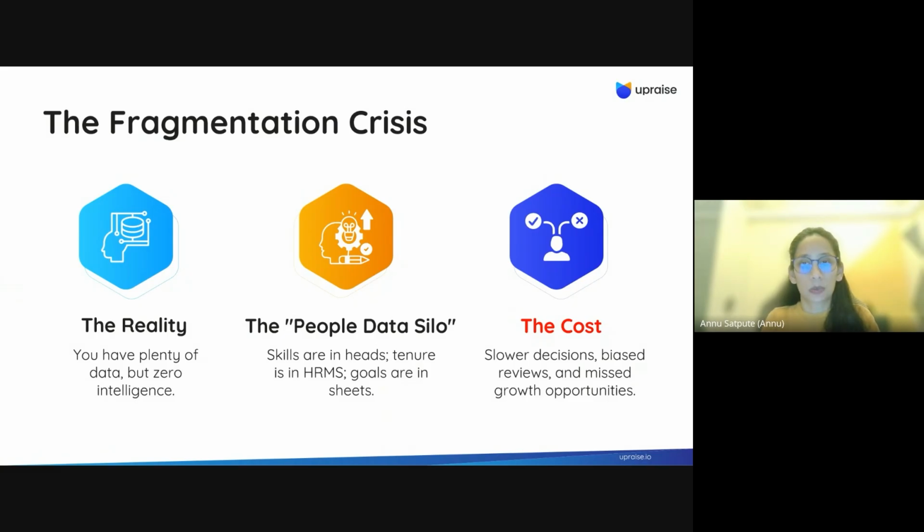If these dots are not connected, it results in slow decisions, biased reviews, and missed growth opportunities, which cost a lot at an organizational level. Individually, it definitely impacts your employees' career growth, and when this accumulates at a larger level, it costs the entire organization.